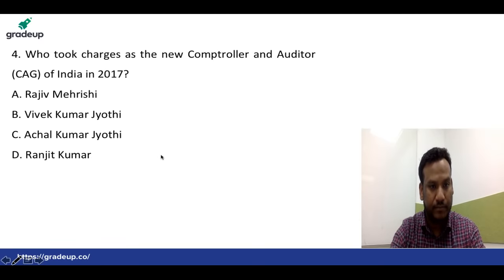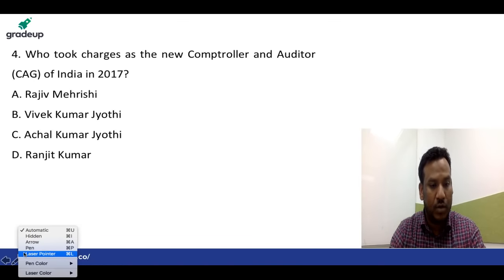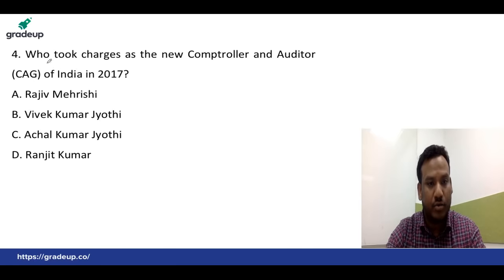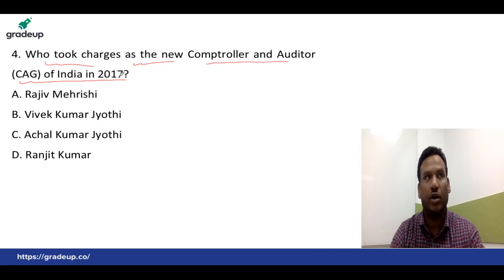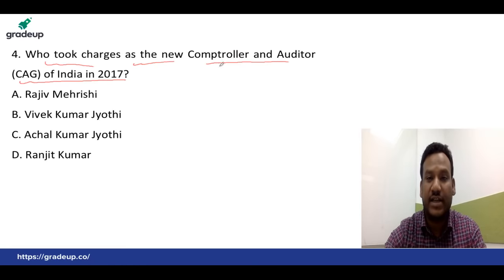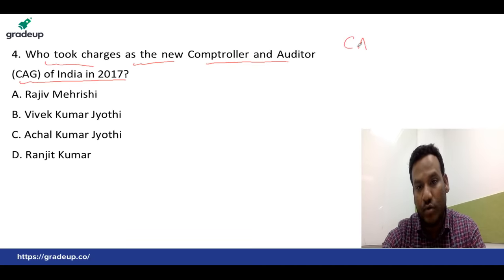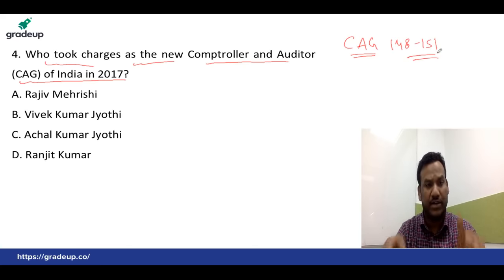Now question number 4: who took charge as the new CAG of India? CAG is the Comptroller and Auditor General of India. It is a very important post, mentioned under Articles 148 to 151 of the Constitution of India.